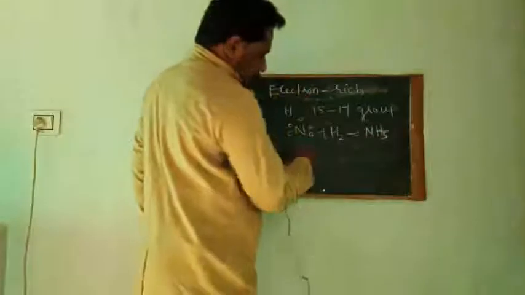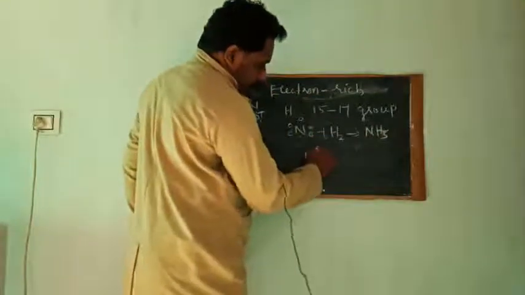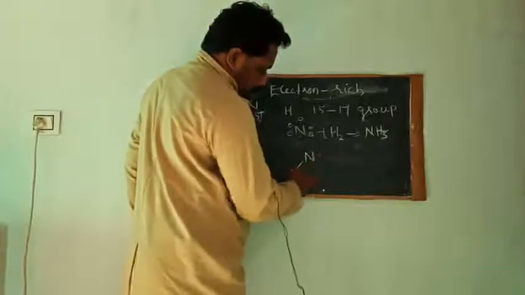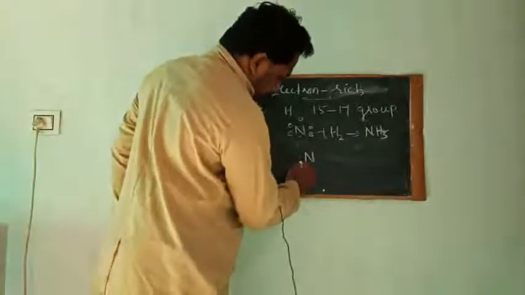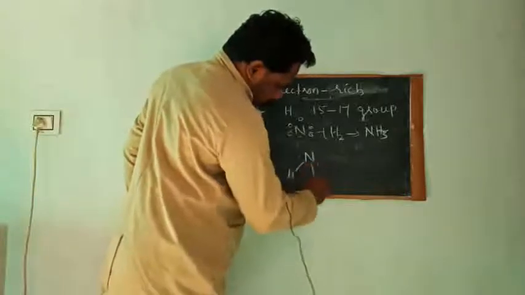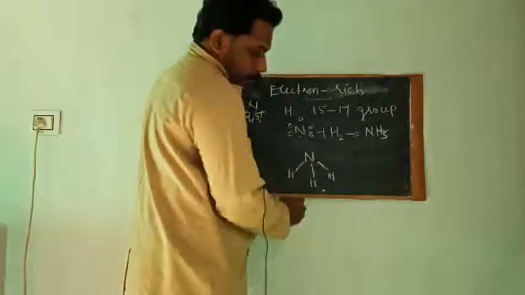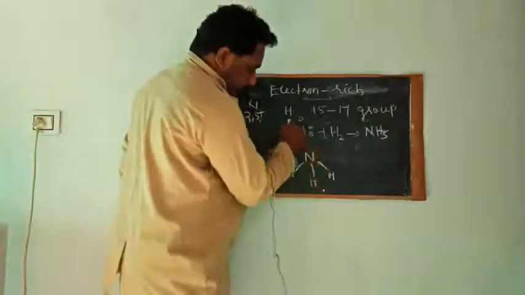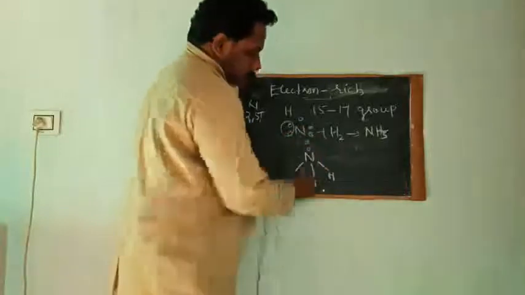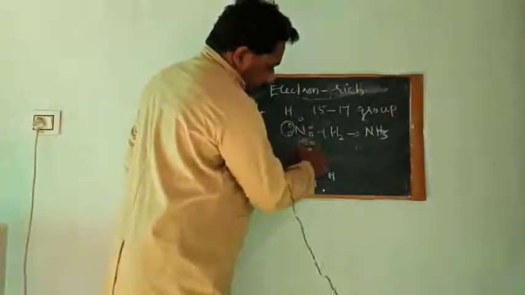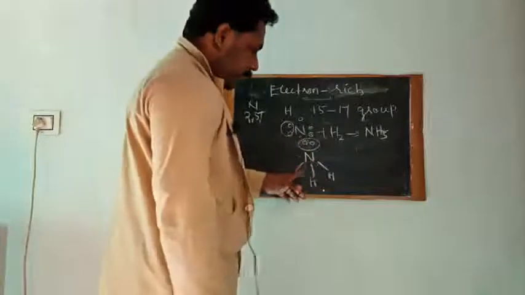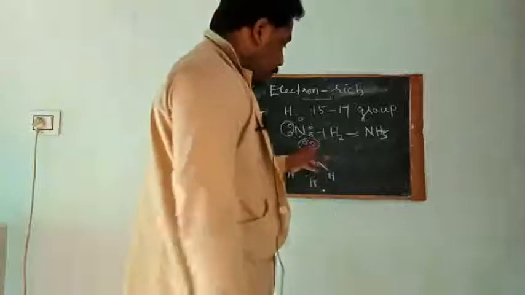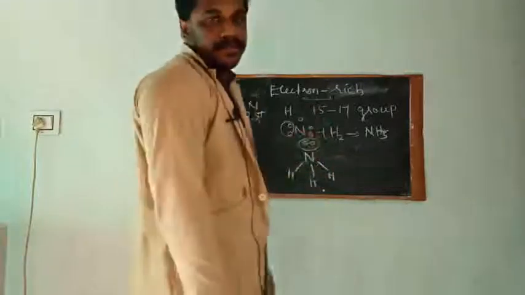NH3 is formed by sharing one electron each with 3 hydrogen atoms, and 2 electrons are still remaining there. Even after the formation of the hydride, the electrons are remaining.